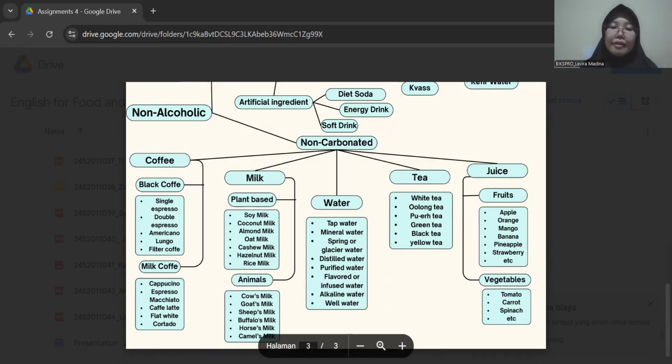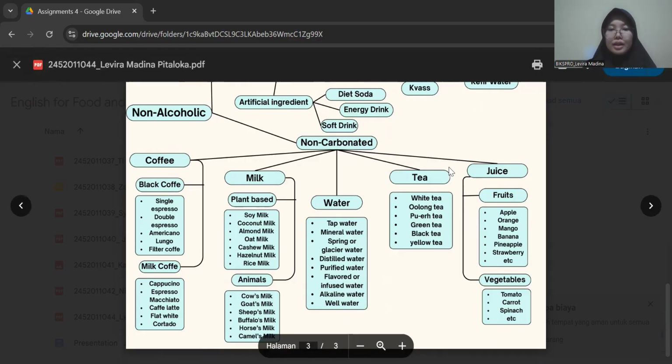For the next is the cafe latte. Cafe latte, a shot of espresso with lots of steamed milk and a small amount of foam, making it creamy and mild. For the next is a flat white. Flat white is similar to latte, but with a higher ratio of espresso to milk and a velvety texture, typically made with microfoam. So for the next one is the cortado. Cortado is equal parts of espresso and steamed milk, balancing the strong coffee flavor with the creaminess of the milk.